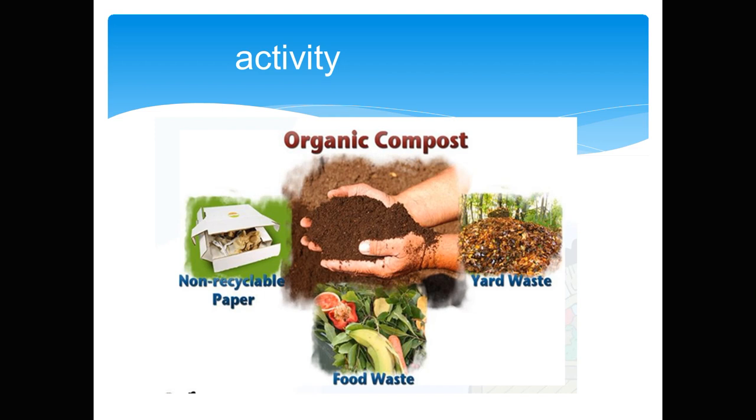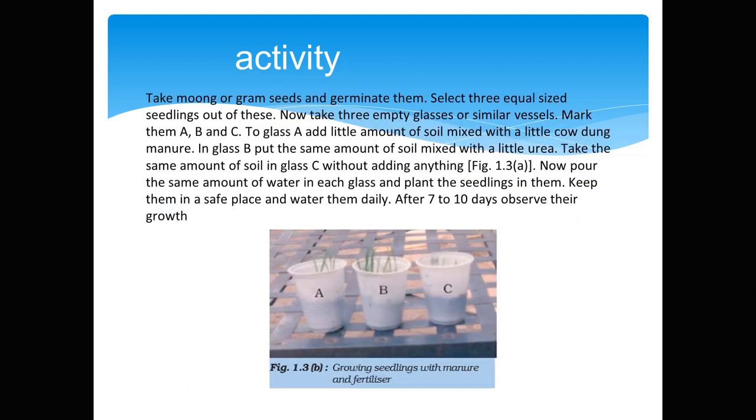Here is one home activity for all of you. For this activity, take some gram seed or any other seed and germinate. Plant them separately in empty glasses after labeling A, B, and C. In A, add natural manure. In B, add urea. And in C, nothing. Observe the growth of the plants. We see that plants with manure and fertilizer in A and B grow well as compared to C. Try this activity at home and observe for yourself.